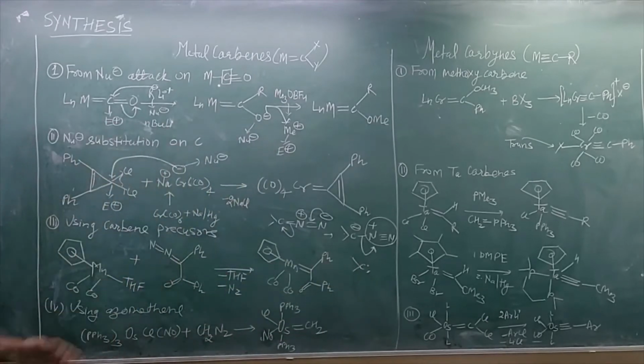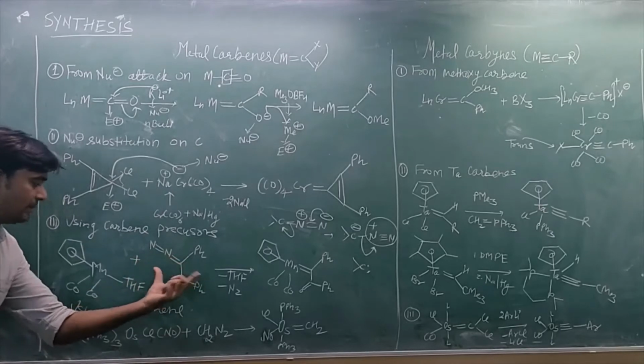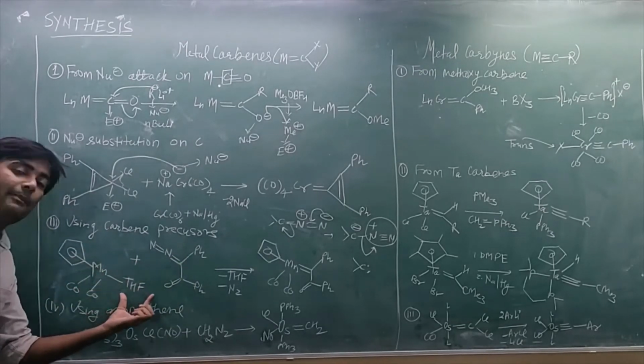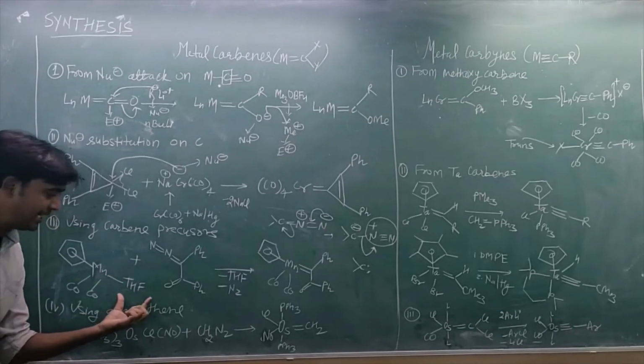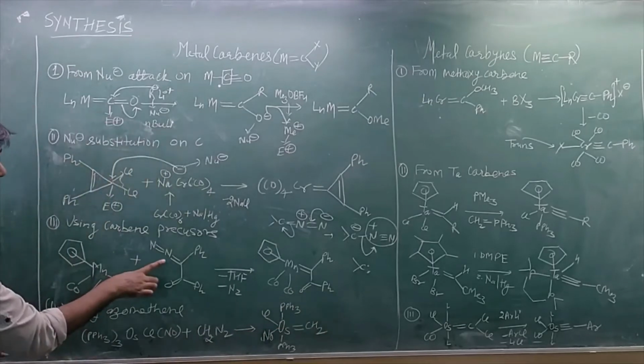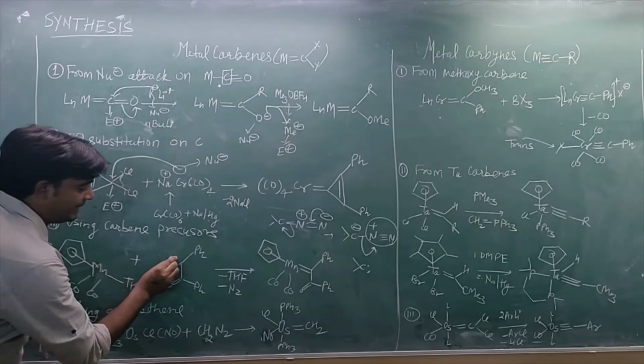This carbene will react with this complex, which has a labile ligand like THF, and then it will form this type of complex. So after removal of nitrogen here, it will generate a carbene like this.